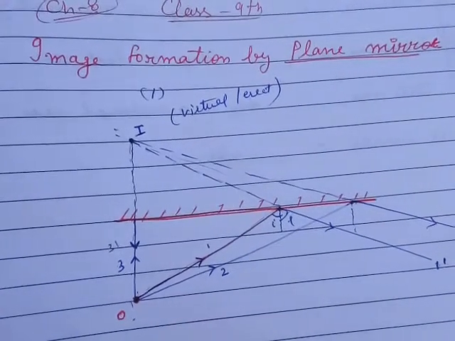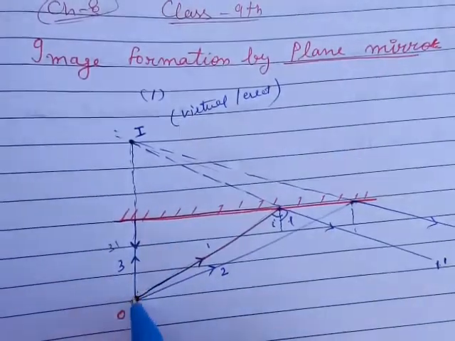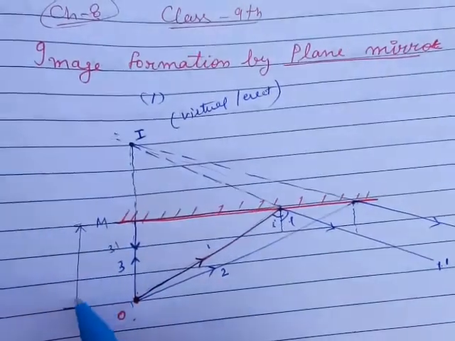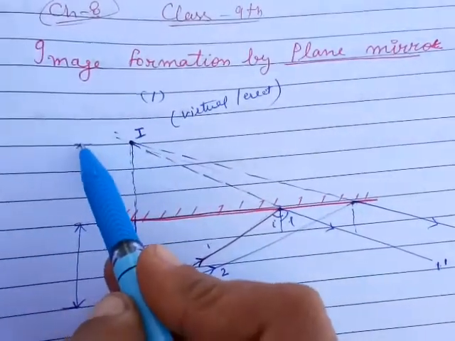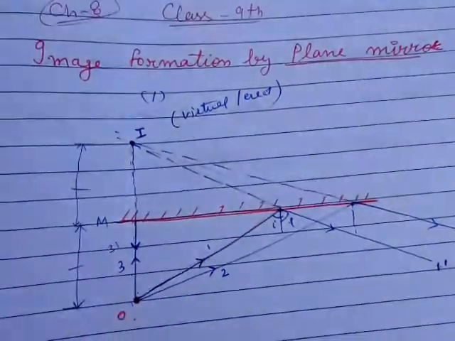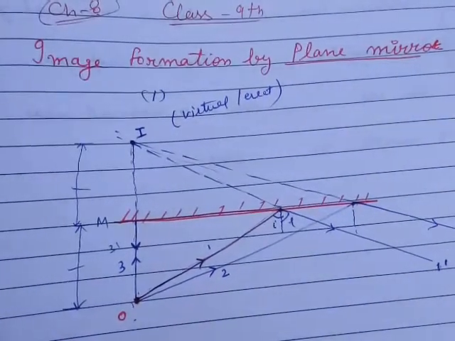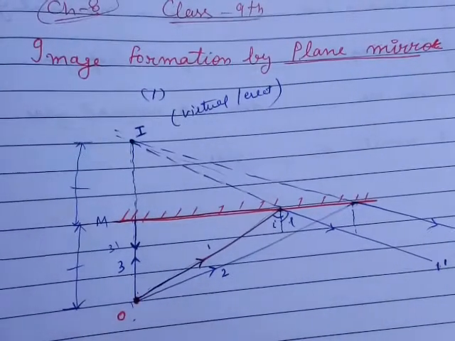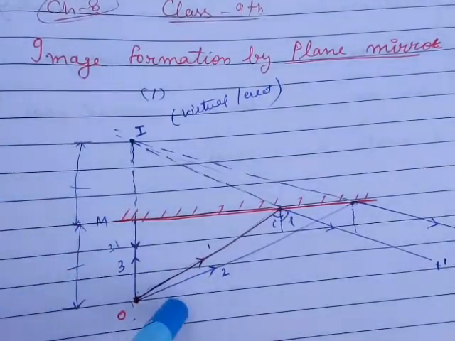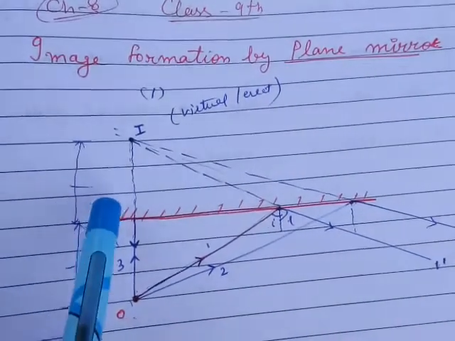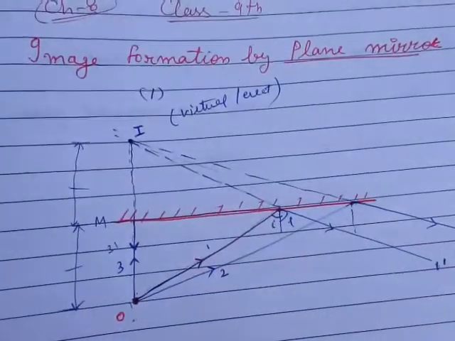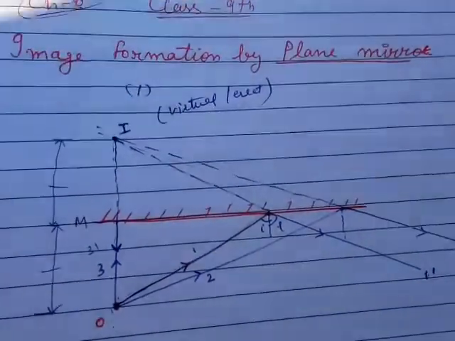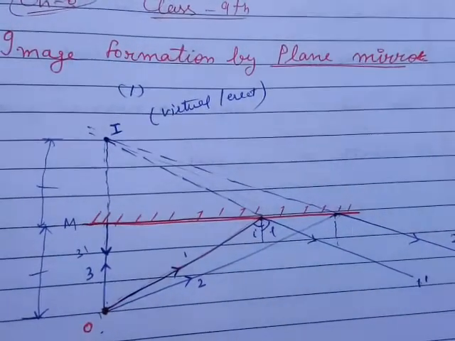Now the third one: you can see the distance of the object from the mirror. This one is the mirror. You can see MO and the distance MI. The two distances are equal, MO is equal to MI. It means the image is formed at the same distance from the mirror as the object. These are a few characteristics of the image formed by a plane mirror.